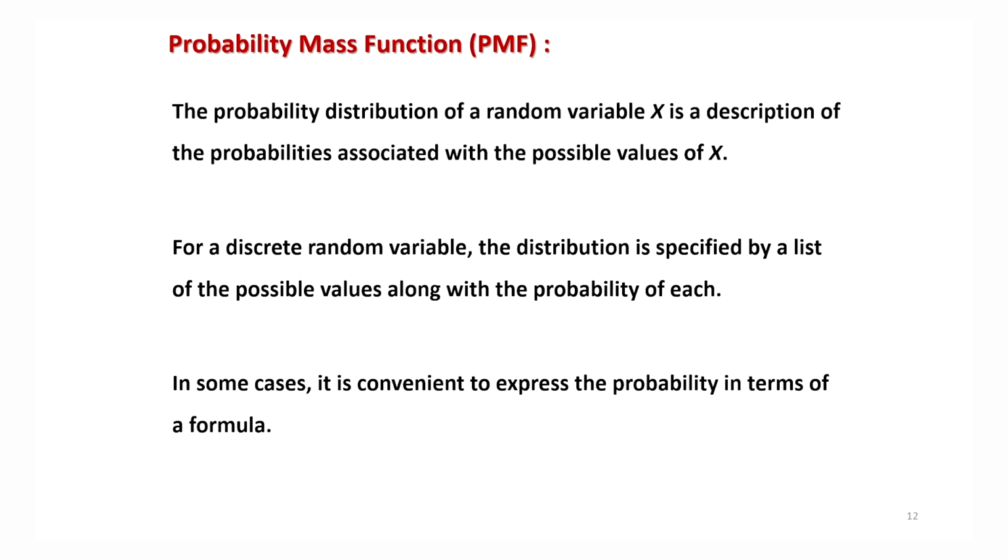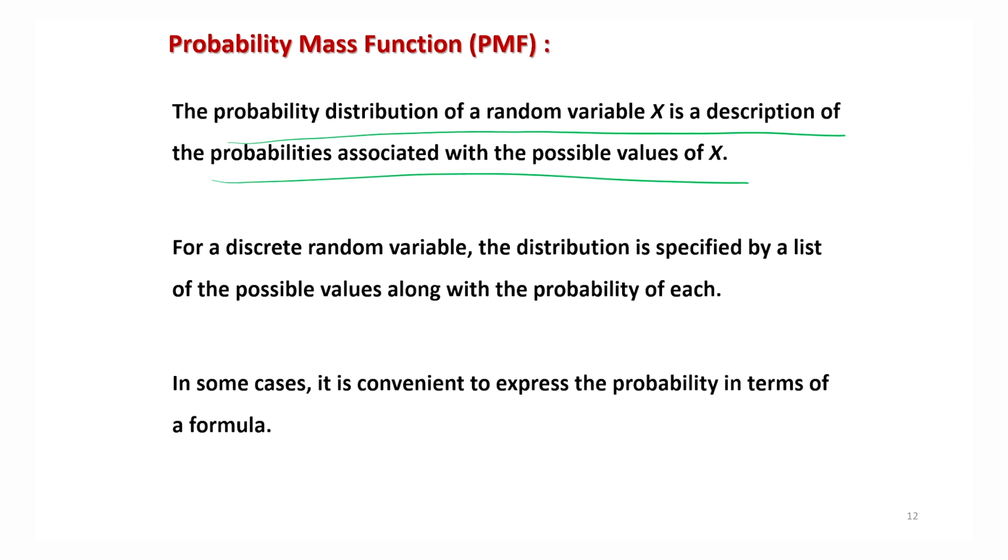Right. So now after this continuous random variable, let me give you some idea about the probability mass function also. The probability mass function is defined for a discrete random variable. We know that the probability distribution of a random variable x is a description of the probabilities associated with the possible values of x. The difference between continuous and discrete random variables is that the continuous random variable takes values in an interval, whereas the discrete random variable takes values at points.